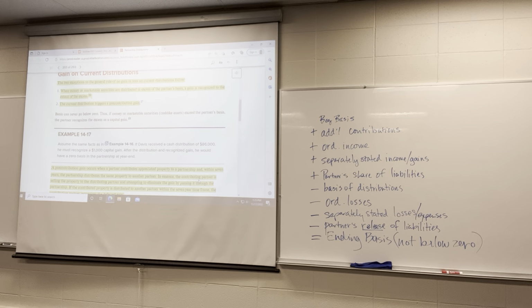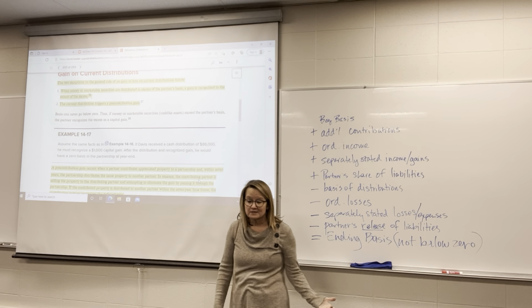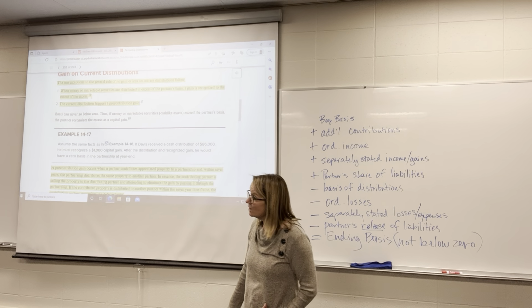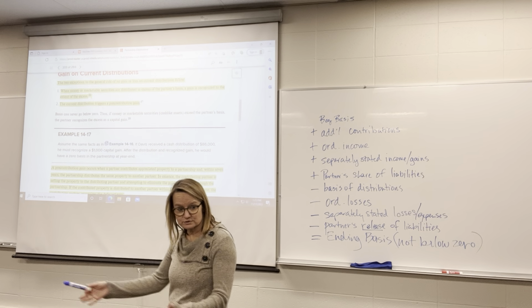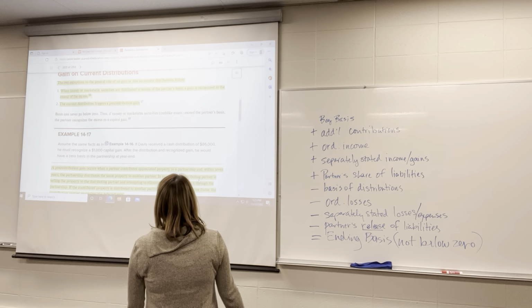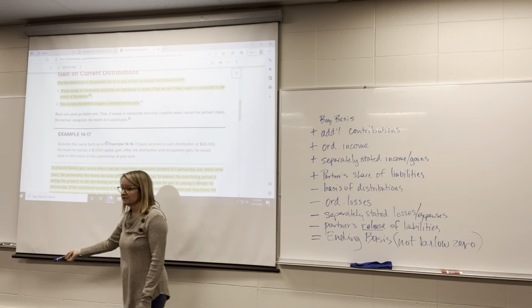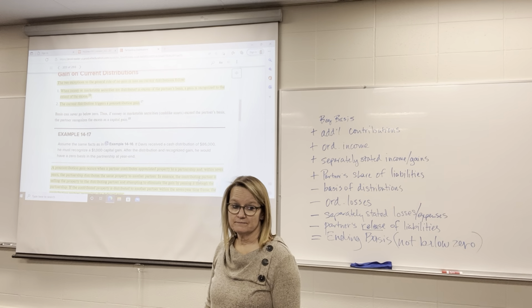So here is another example where he receives a cash distribution of $86,000. Beginning basis is $85,000. $86,000 distribution. Well, now he's withdrawing funds that he doesn't own, right? He only owns $85,000 of those funds. He doesn't own $86,000. So what's going to happen is that additional $1,000 is going to be treated like a capital gain, and it's going to be taxed to him like a capital gain for that additional amount.